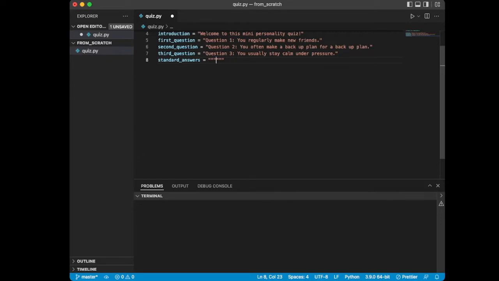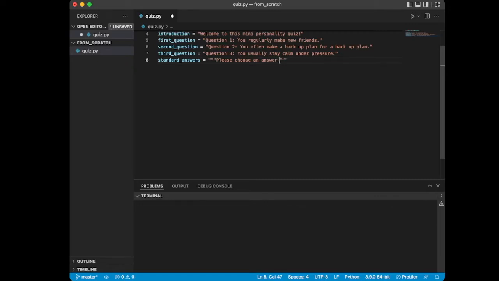So we're going to create a variable just like we have above, and that's going to contain all of our standard set of answers. What I've done here, and you'll notice I've included 6 quotes, which you might think is overkill, but all that allows us to do is to type on multiple lines. And every time I add an extra line, it corresponds to an extra line in the terminal below where we'll run the actual code, and I'll get to that in just a second. So we've got the 6 quotes here to hold a longer string for our standard answers. So we're going to say, please choose an answer.